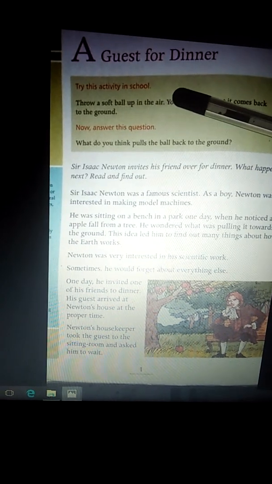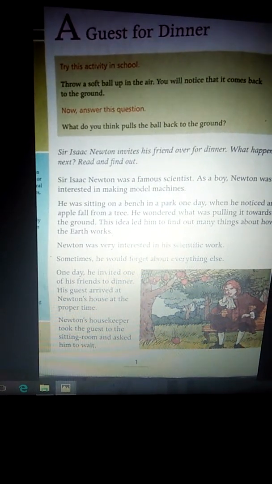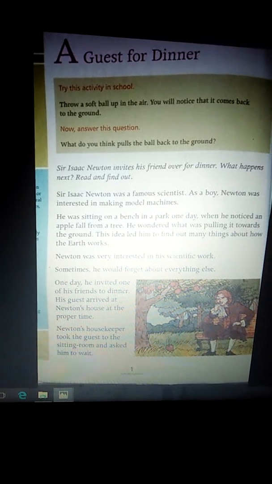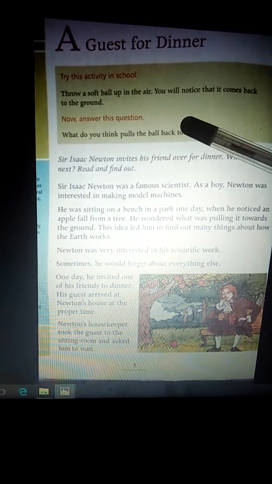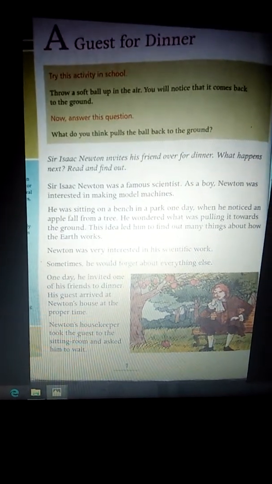Okay, try this activity in school. Throw a soft ball up in the air. You will notice that it comes back to the ground. If you throw the ball upwards, the ball will go up in the air and then it will come to the ground. Now answer this question. What do you think pulls the ball back to the ground?